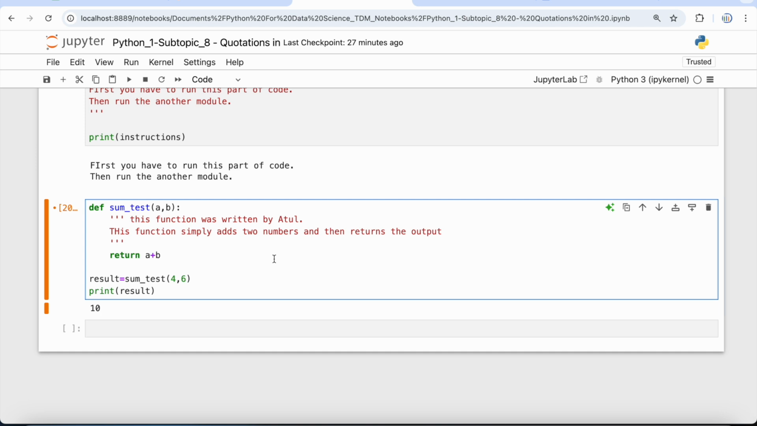So when you're creating very complex Python functions, then you can use a docstring, and for using a docstring you have to use a multi-line string, and that can be achieved by the triple quotation mark. So this is how basically we use quotations in Python. Happy learning and see you in the next video.